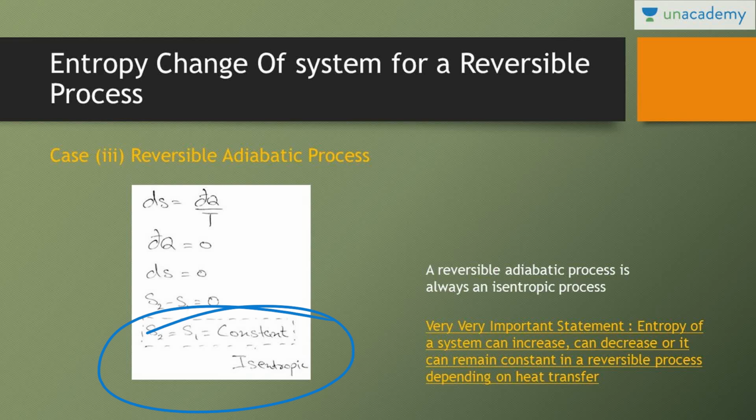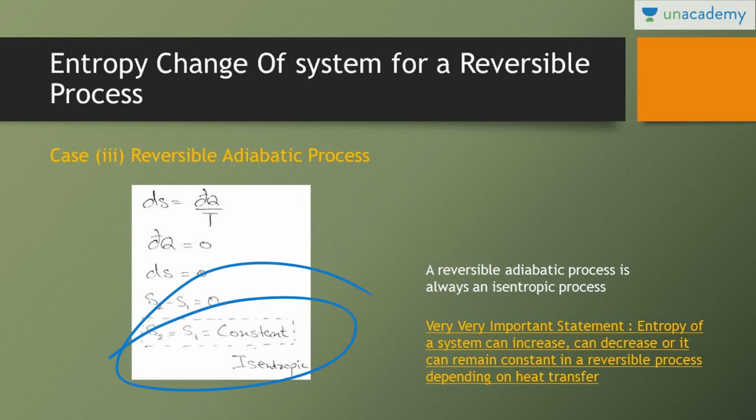So what we have learned here is that entropy of a system can increase, can decrease. The entropy of the universe always increases because the universe consists of system and surroundings. Whenever you take system plus surroundings, entropy will always increase. But if you take only the system, then entropy can increase as you have seen in the first case, entropy can decrease as you have seen in the second case, and entropy is constant. So reversible adiabatic process is known as isentropic process.